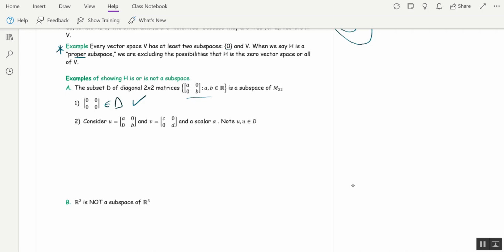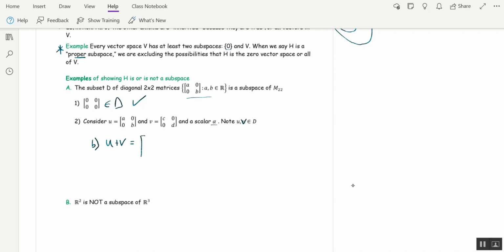For B and C, we need to give ourselves two generic vectors in D. So a vector in this case is a matrix. So u and v are both diagonal matrices, and alpha is going to be a scalar. U and v are both in D. So for condition B, we need that u plus v should also be a diagonal matrix.